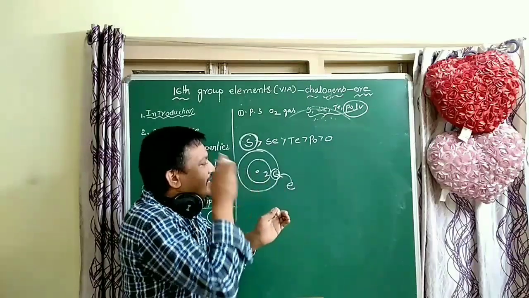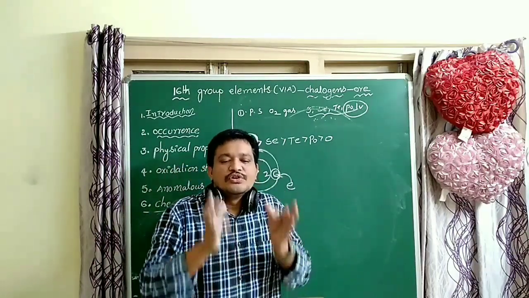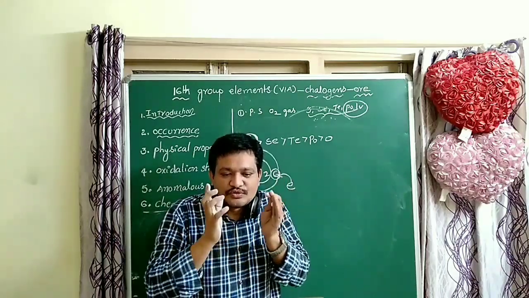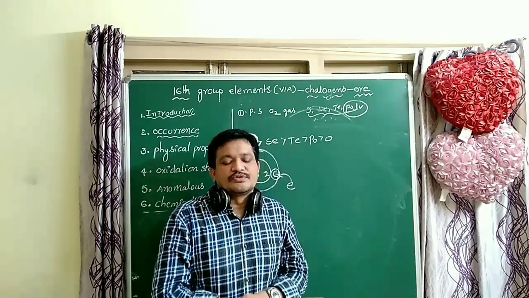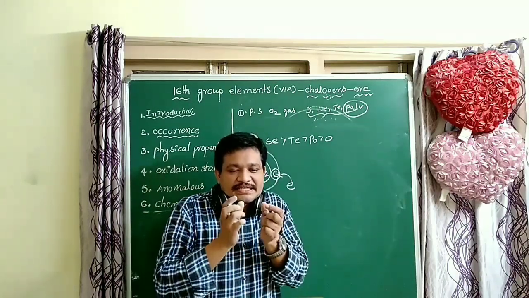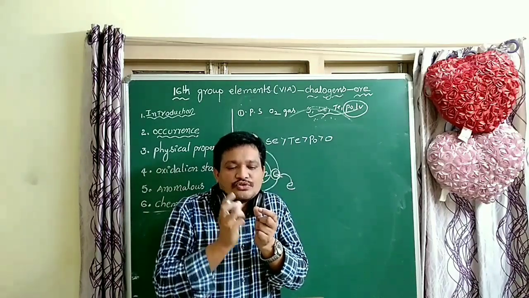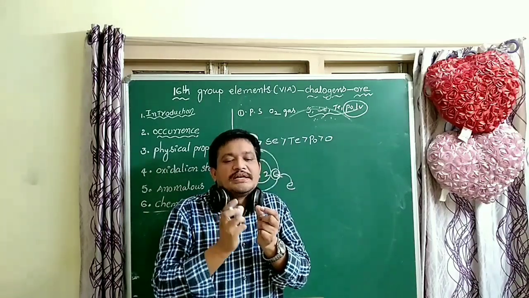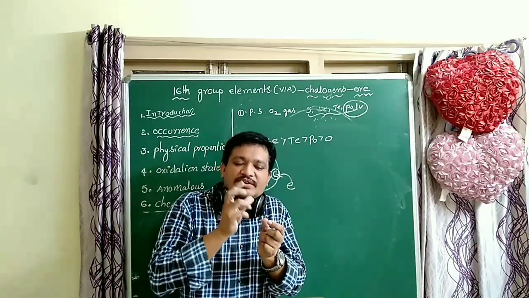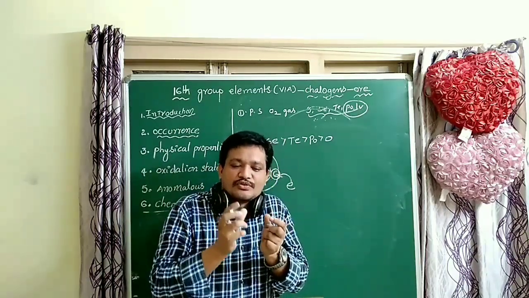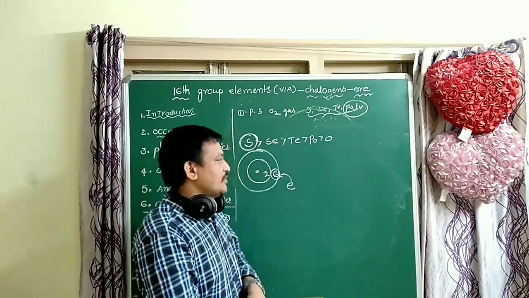Why is less energy released in oxygen? Due to small size, some of the energy is used to overcome the inter-electronic repulsions. That is very important, students.